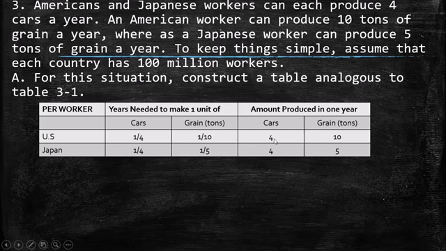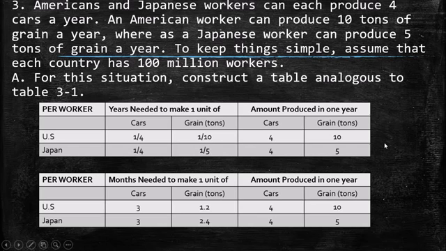So in 1 year, either US and Japan, they produce 4 cars each. In the other case, grains, the US produces 10 tons of grain per worker and 5 tons of grain for Japan. In order to avoid this fraction, I changed the time to months. I think this first table is okay, but this one is a little bit more understandable because we have months here.